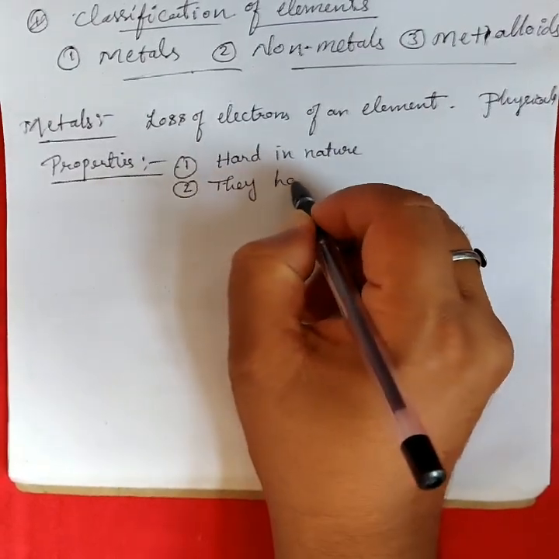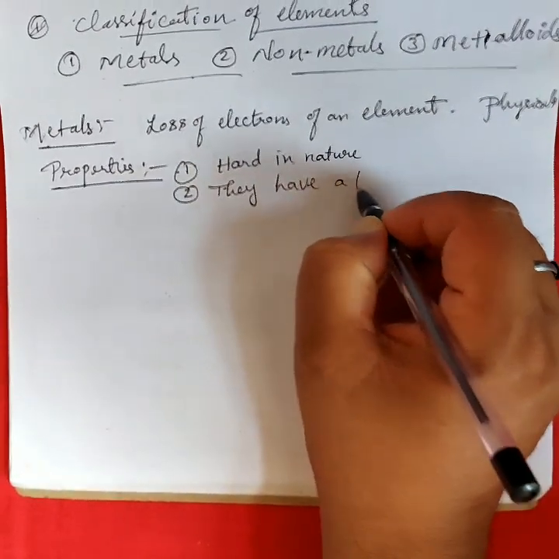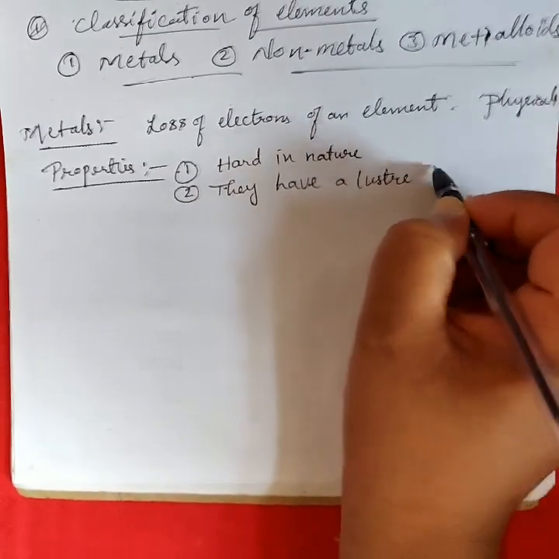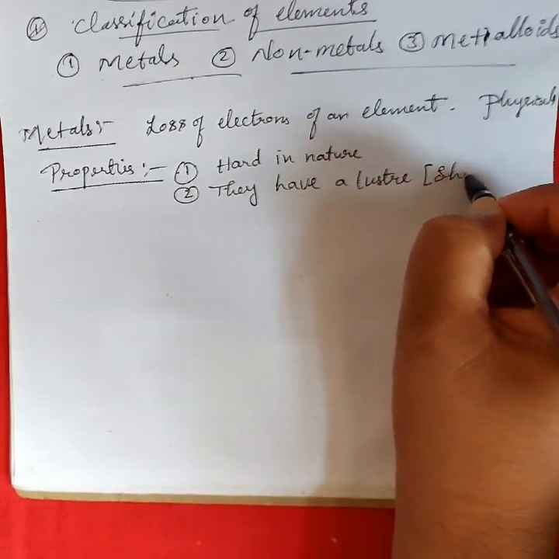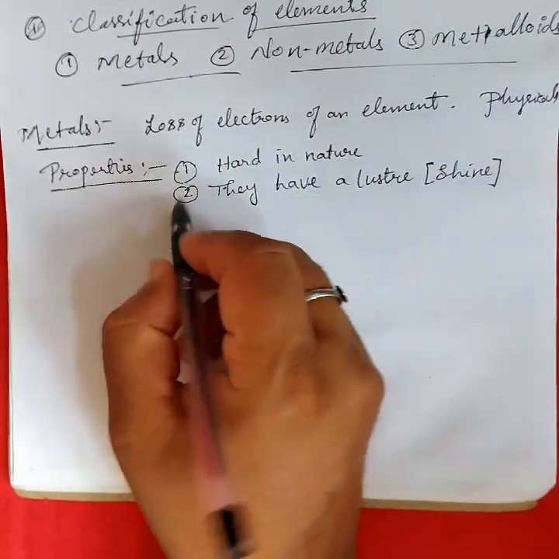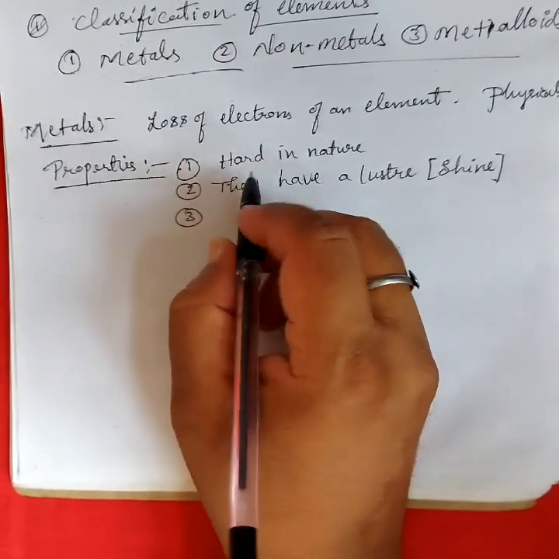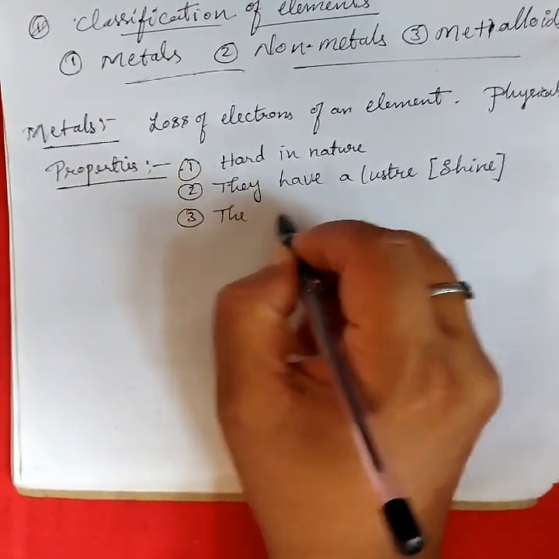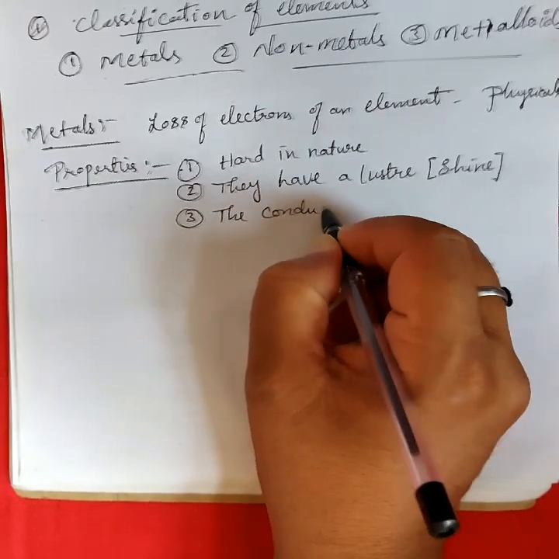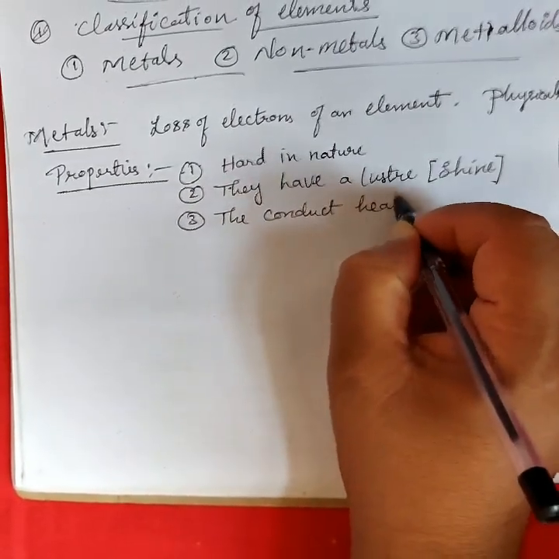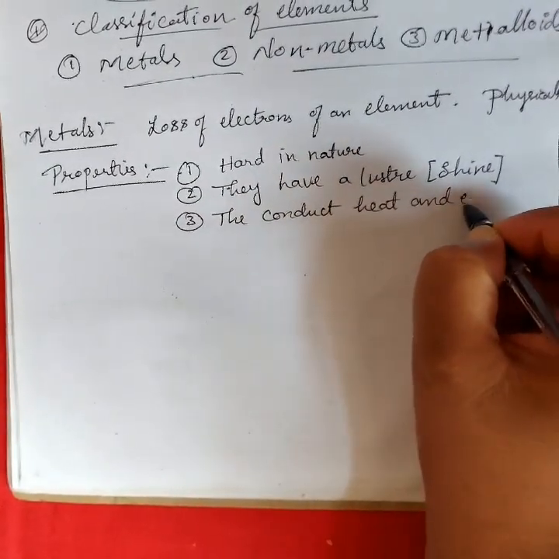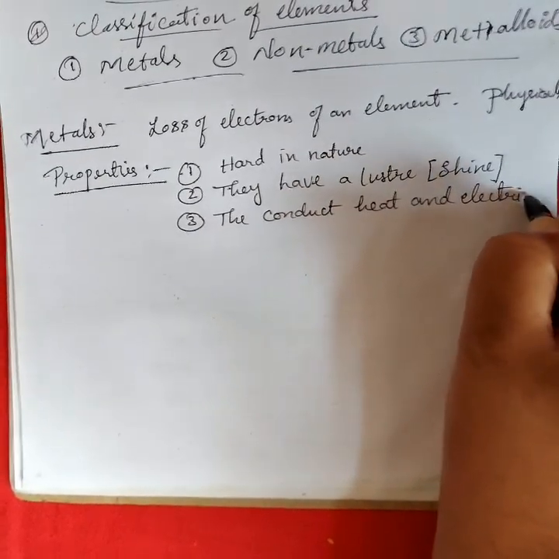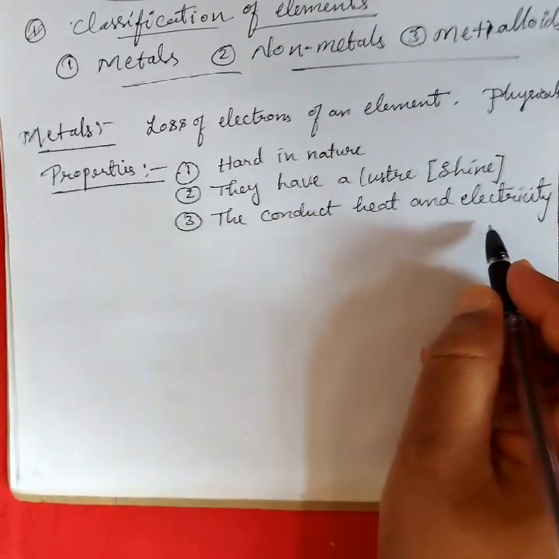Luster means shine. And the third is that they conduct heat and electricity.